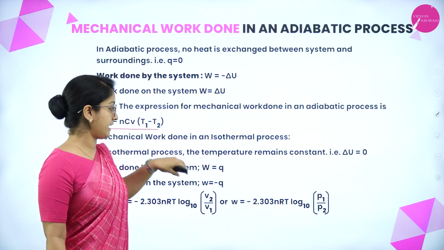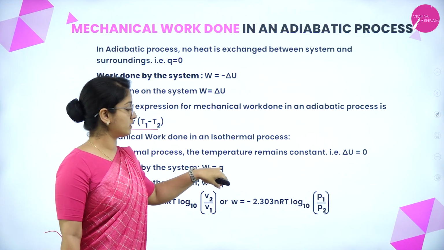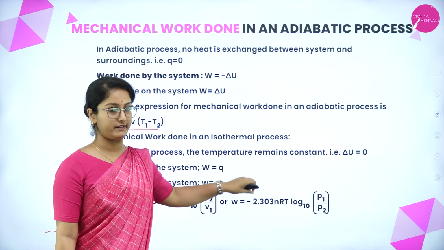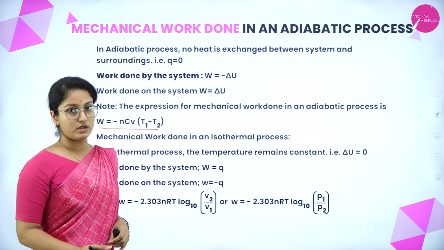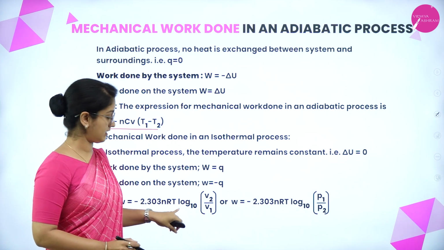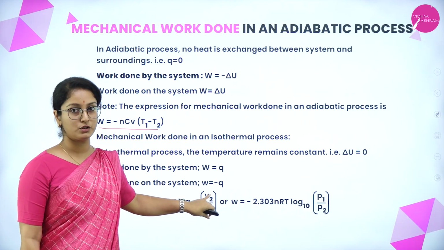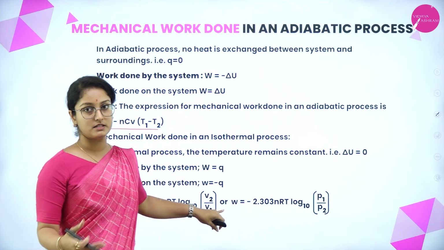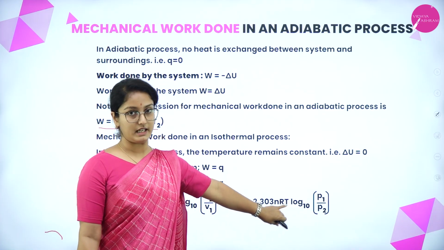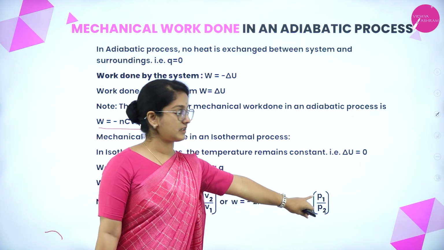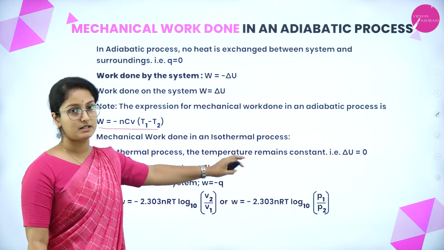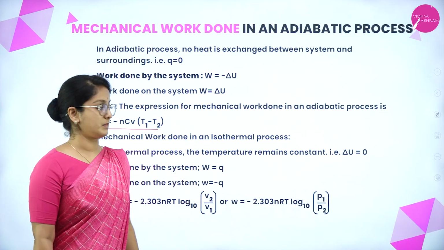Now, work done by the system will be W is equal to Q, and work done on the system will be W is equal to minus Q. Therefore, the equation is W is equal to minus 2.303 nRT log to the base 10 V2 by V1, or if expressed in terms of pressure, W is equal to minus 2.303 nRT log to the base 10 P1 by P2. So that is the equation to represent the mechanical work done in an isothermal process.